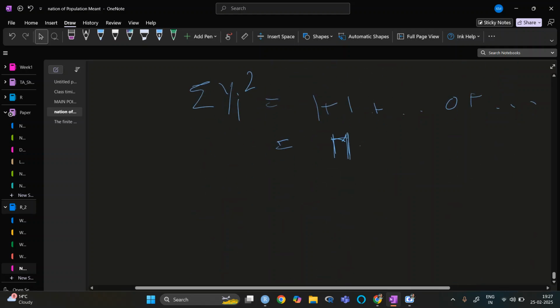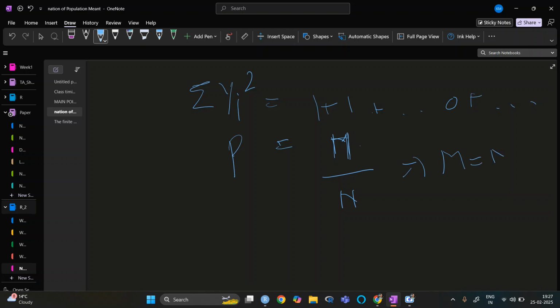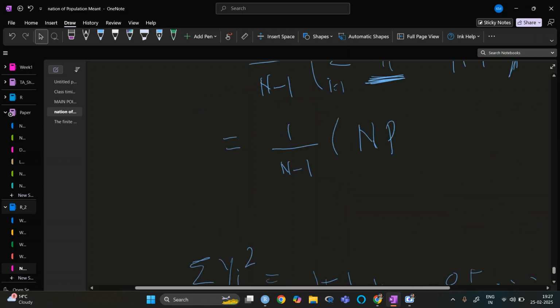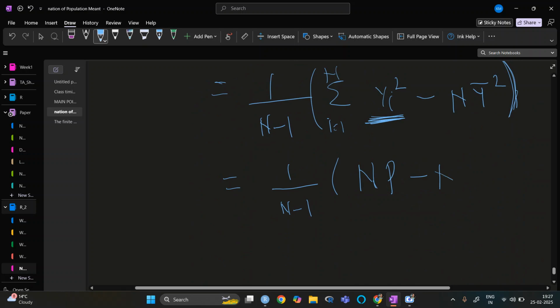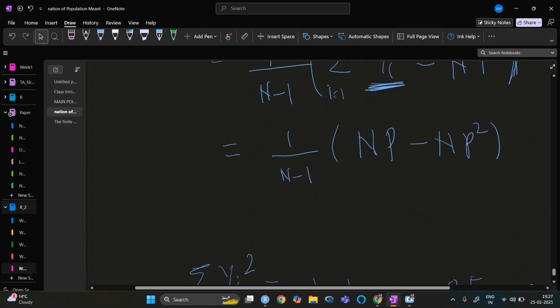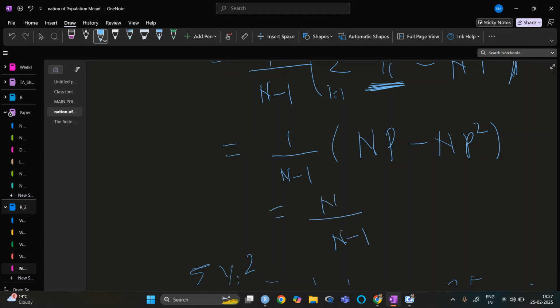That m upon n was equal to p, so m was np, right? So here it will be np minus np square, because this one was the mean. So it will be n upon n minus 1, and here it will be p times 1 minus p. It will be pq times n upon n minus 1.